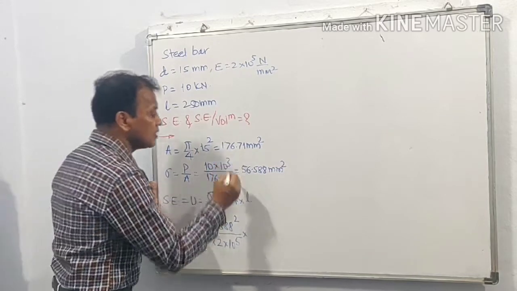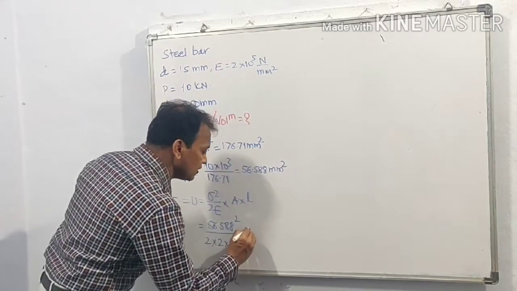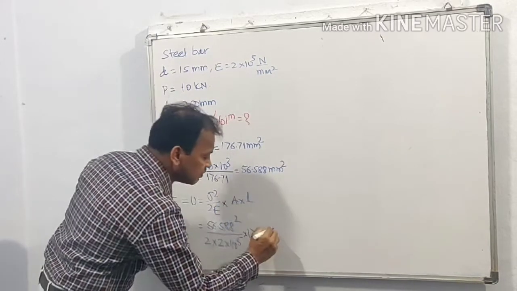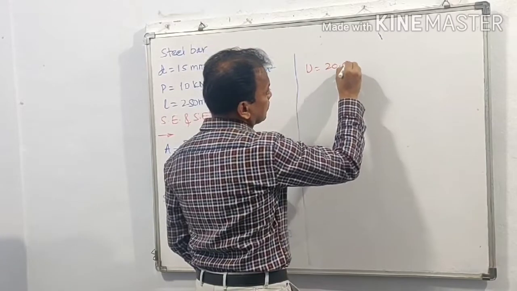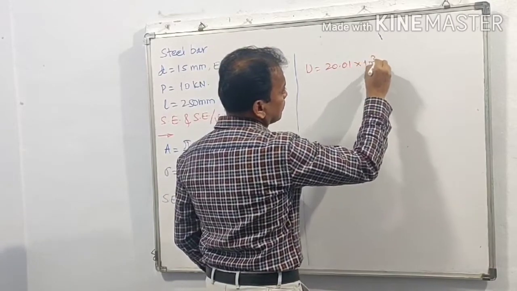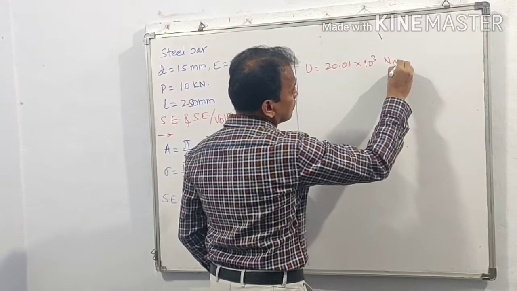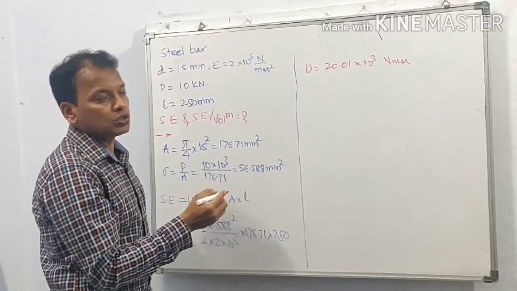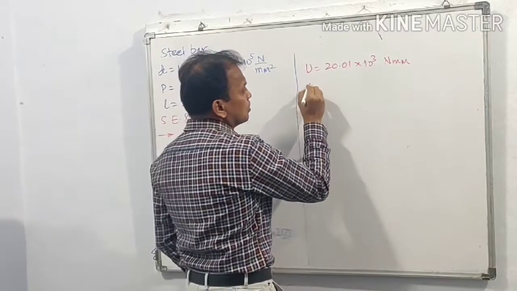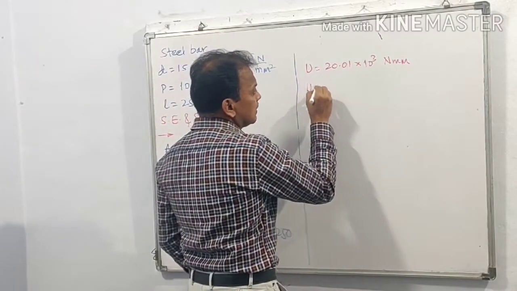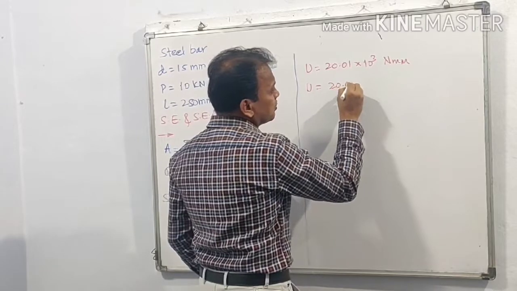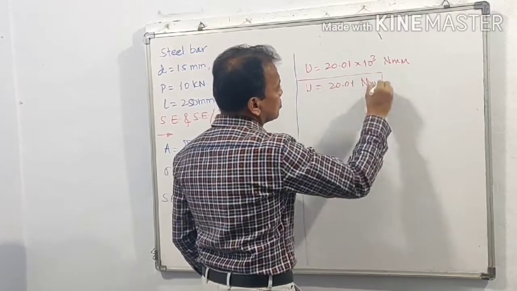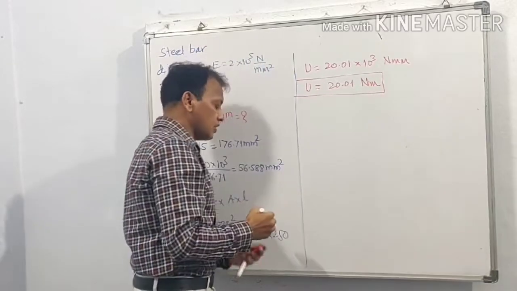We have to put cross sectional area and length in terms of millimeter. So cross sectional area 176.71 into length, that is 250 millimeter. Strain energy is equal to 20.01 into 10 raised to 3 Newton millimeter. So instead of this, let us write this as 20.01 Newton meter or joule. So this is strain energy stored.